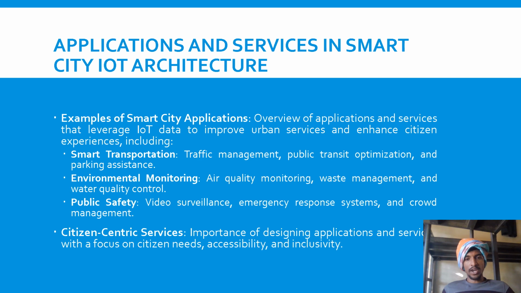Environmental monitoring, air quality monitoring, waste management, and water quality management. For example, we install some waste management bins which work based on the Internet of Things. When a bin is full, it can automatically give directions to the users that it is filled and needs to be emptied, or it can empty itself. That kind of environmental monitoring should be done. And in air quality monitoring in ACs, if the air is too hot, we can make it cooler by managing the temperature according to the users.